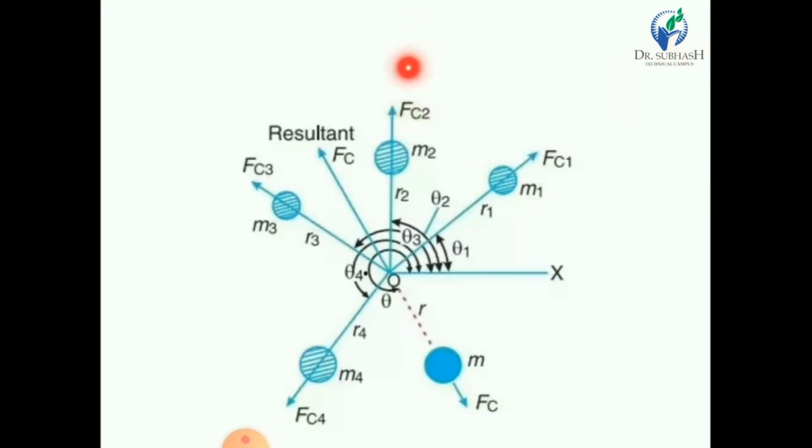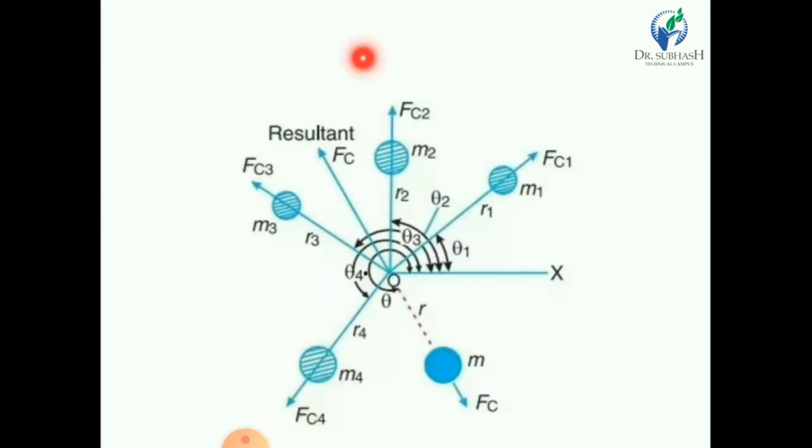Same way, centrifugal force generated in this radially outward direction is Fc2. Similarly, for mass m3, centrifugal force Fc3 is generated in this direction, and same way for the fourth mass.